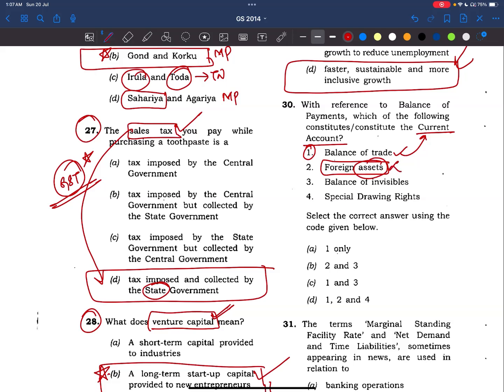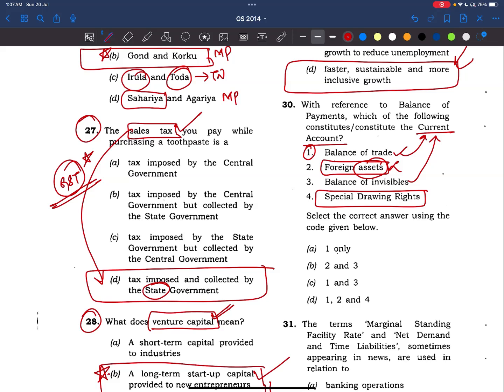So this is not under current account. It will be under capital account. Now see balance of invisibles. Yes, these are also part of current account. Right. And see SDRs. SDRs means what? They are issued by IMF.